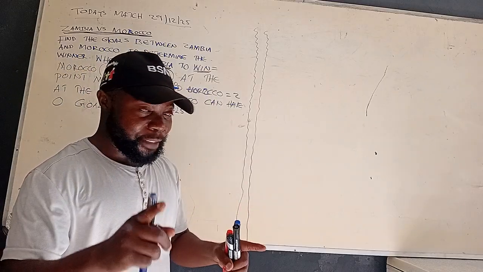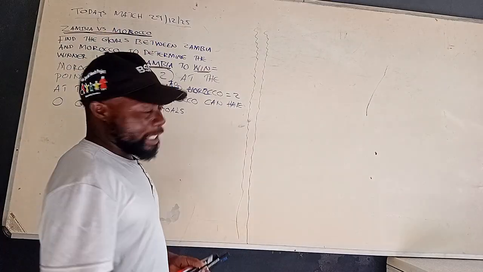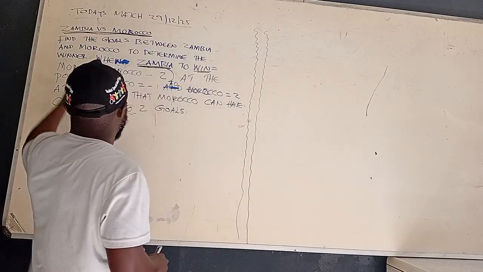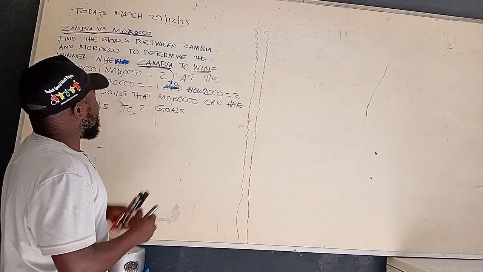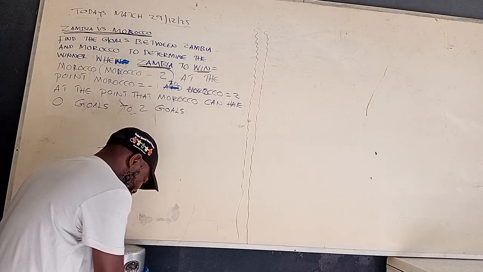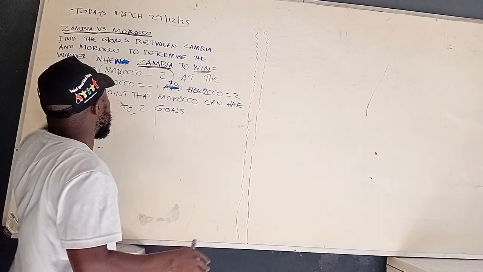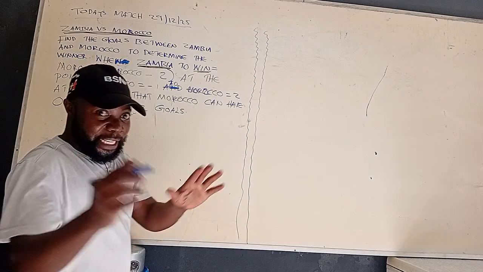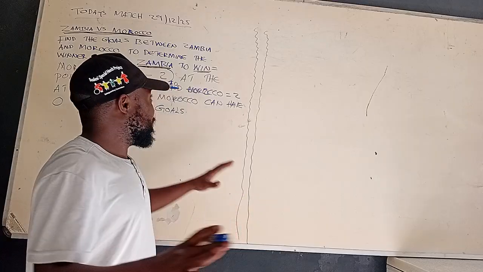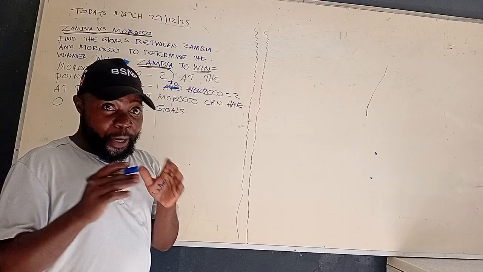Are we together? Yes. So here we are saying today's match, 29th of what? December 2025. Okay. So Zambia versus Morocco. Simple mathematics will determine who is the winner and who is the champion for today's match. Sorry, actually I'm using the permanent marker. I don't have a whiteboard marker, and I don't have an eraser. But just know that we are going to do what is possible.